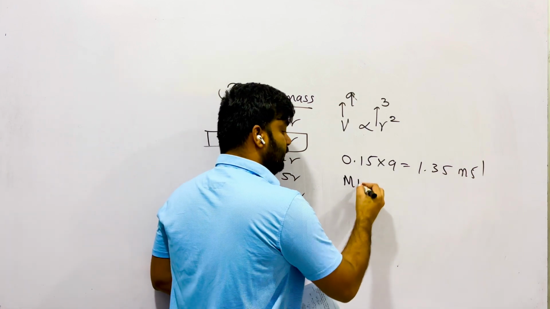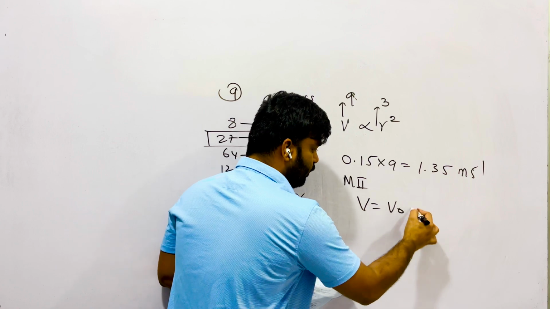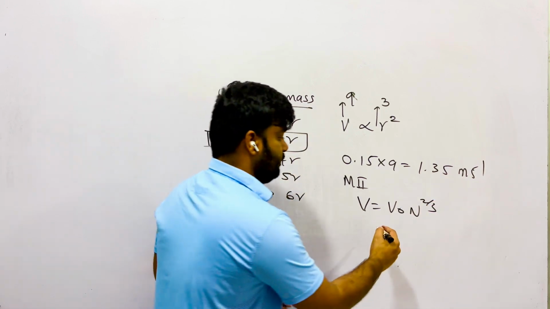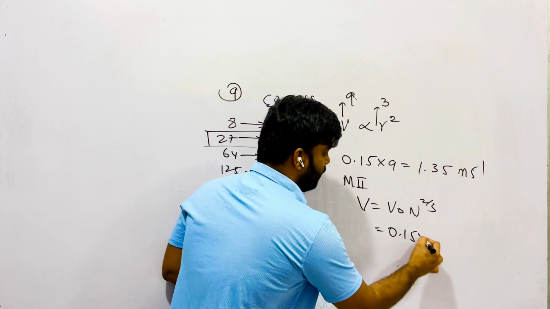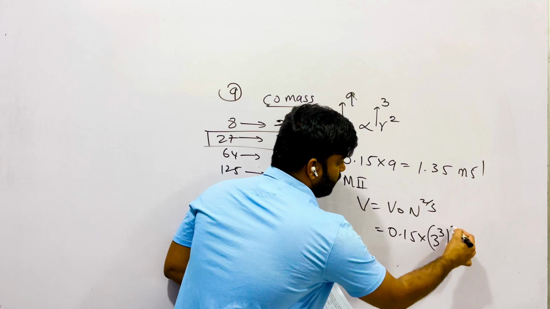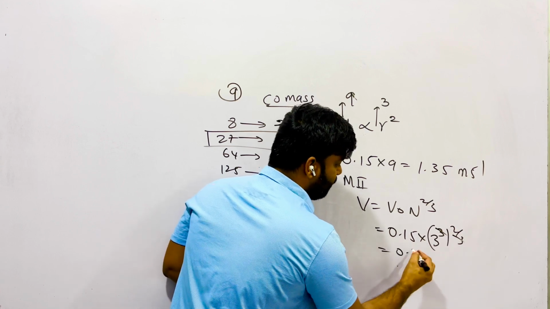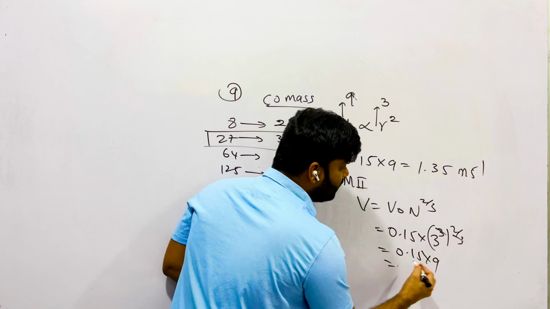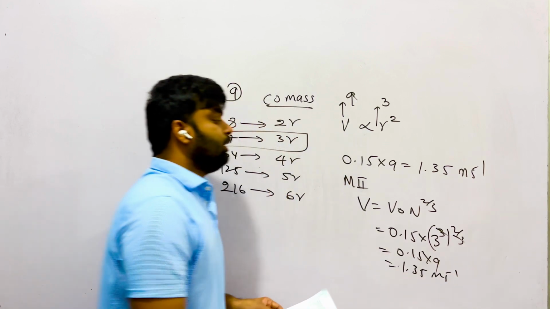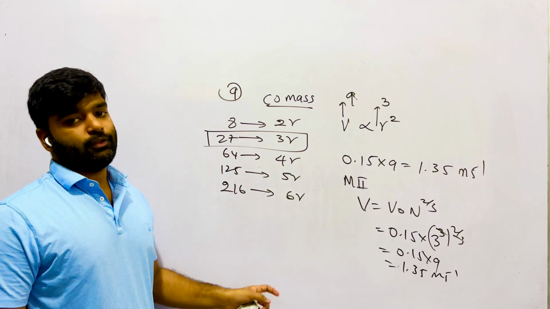This is the short method. Method 2, you can remember V is equal to V naught into n to the power of 2/3. Here n is given as 27. Therefore, initial velocity is 0.15. N is 27, means 3 cube into 2/3. Third and third will be cut off. 3 to the power square is 9. 0.15 into 9 is equal to 1.35 meter per second. You can practice this equation for other numbers also and check the accuracy.